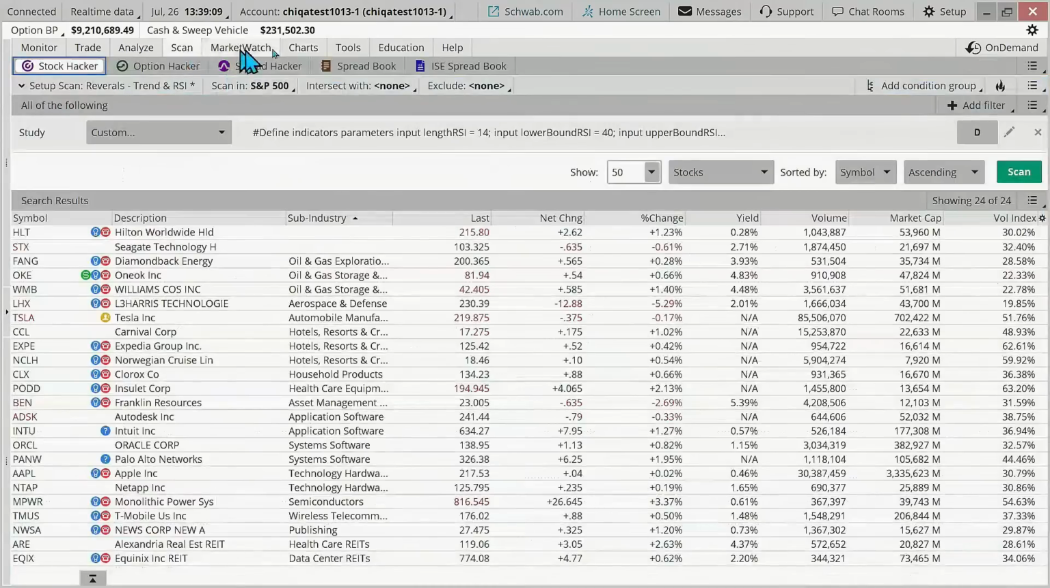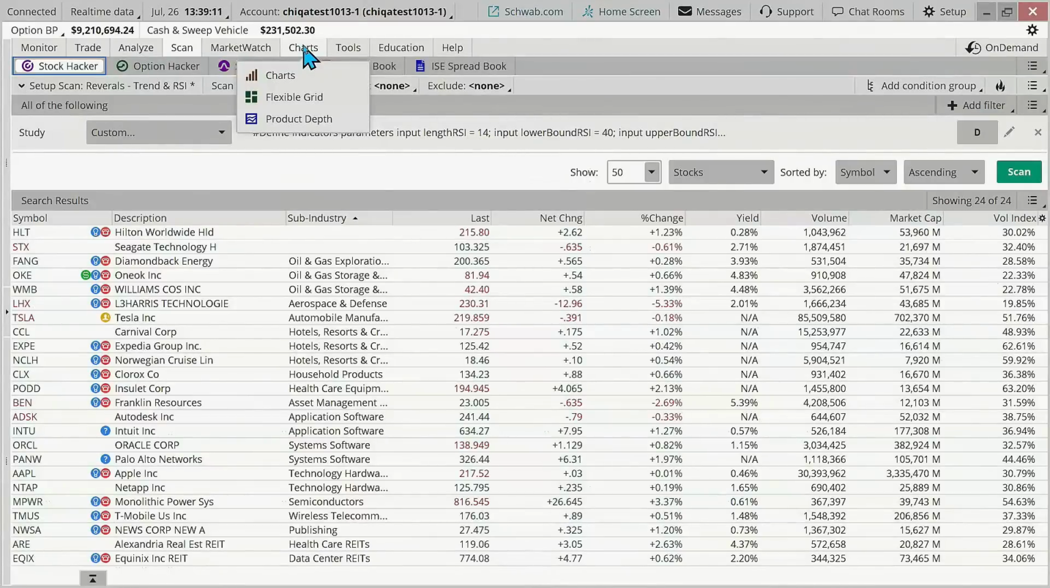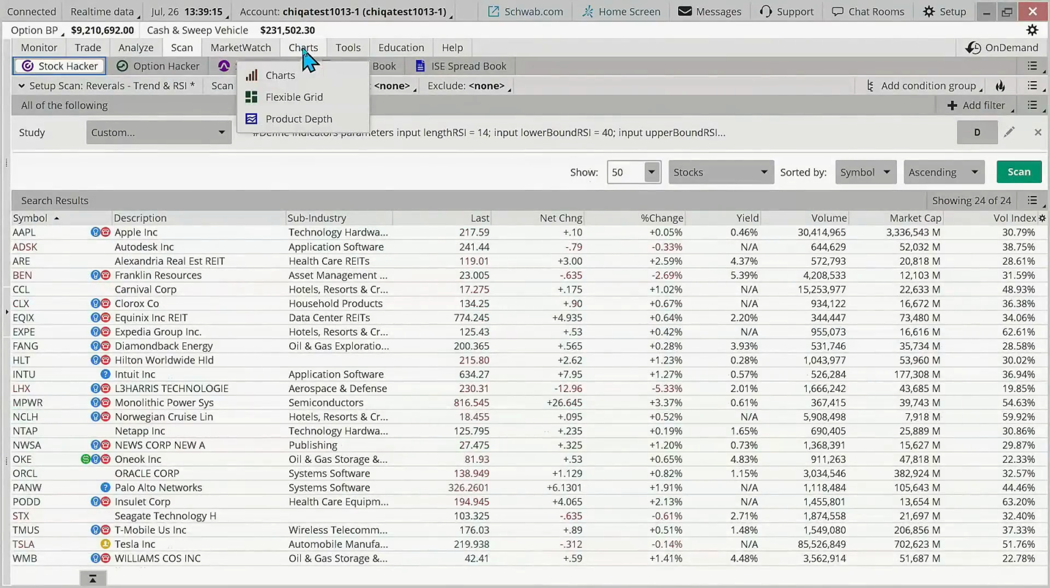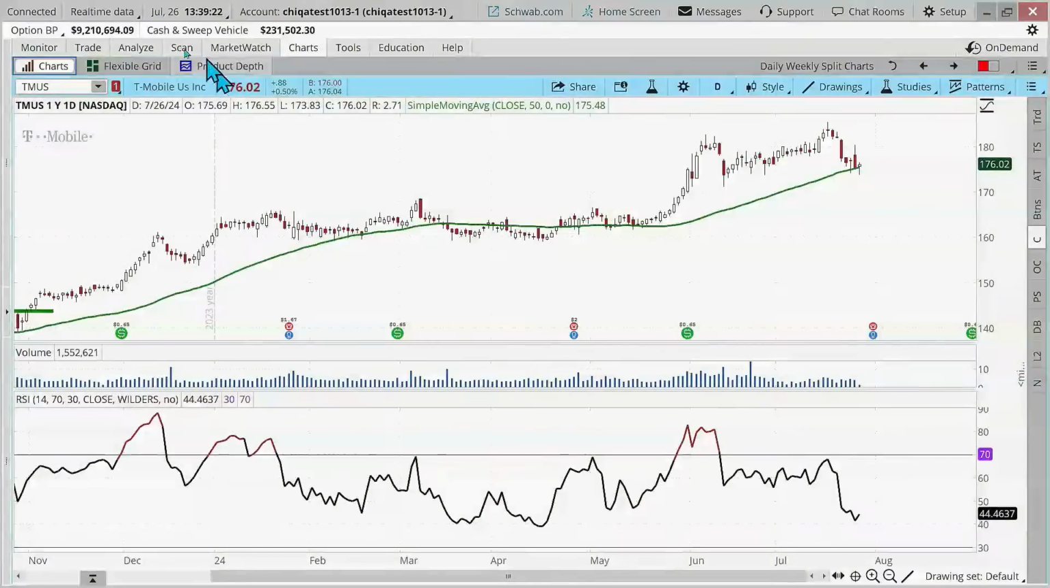I think CLX was in there too. CCL's in there. I'm going to just do it by symbol. There we go. Apple's in there too. So Apple, Tesla, yeah, Clorox. Okay, so we'll just do a few more. Here we go. CLX.